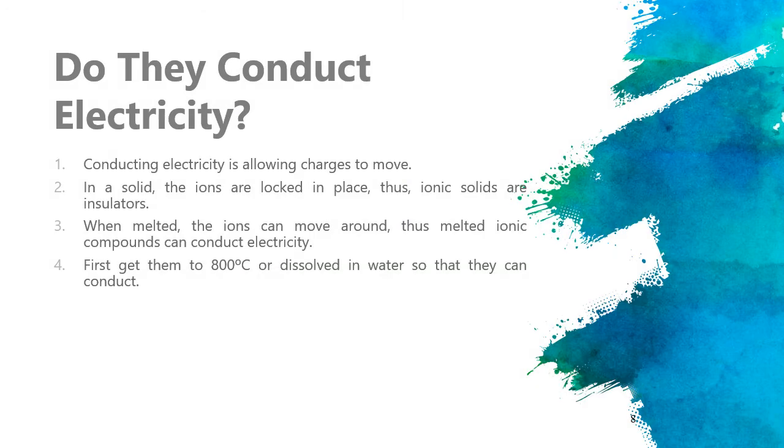Now, the question that we have in mind is, do ionic compounds conduct electricity? Here is the explanation. Electricity is conducted when the charges are allowed to move around. In solids, the ions are locked in place, thus ionic solids are insulators. However, when melted, the ions can move freely. Thus, melted ionic compounds can conduct electricity. Other than that, we need to heat them to 800 degrees Celsius and above, or dissolve them in water so that they can conduct electricity.